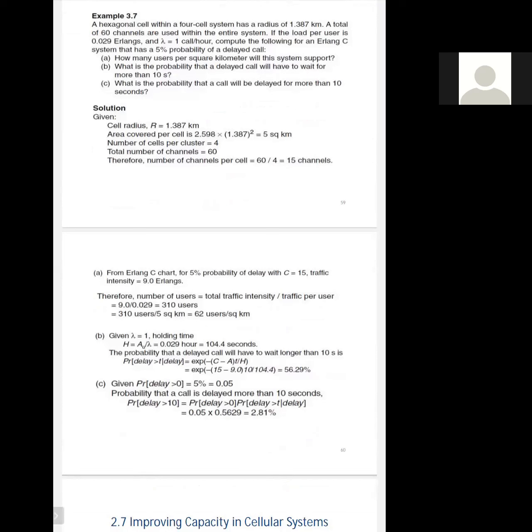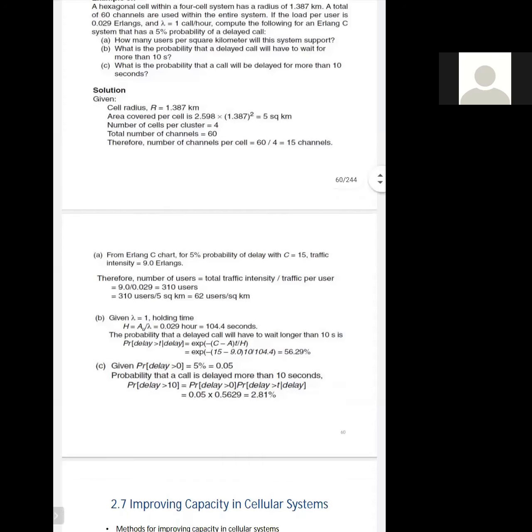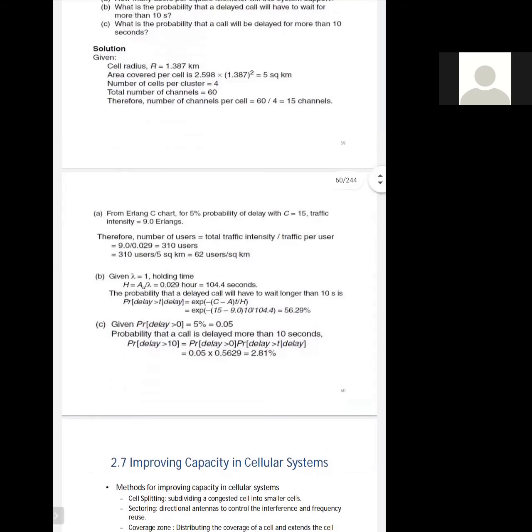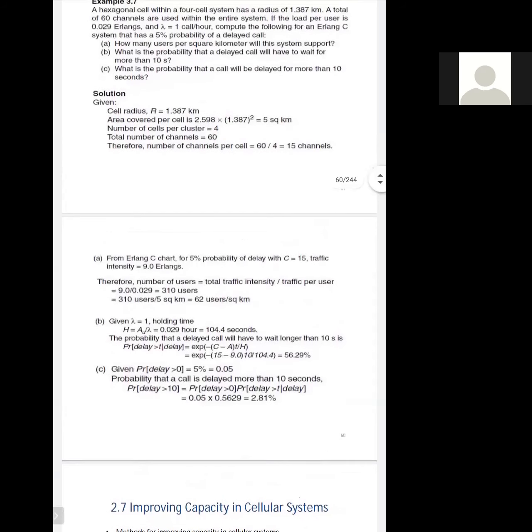Now the probability that the delayed call waits longer than t is the probability of delay greater than t, which is equal to exponential of minus (C minus A) multiplied by t divided by the holding time H. We put in the values of C, A, the time period and the holding time, and we get this B parameter.